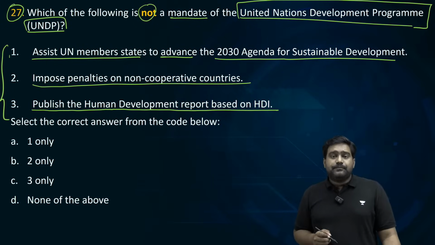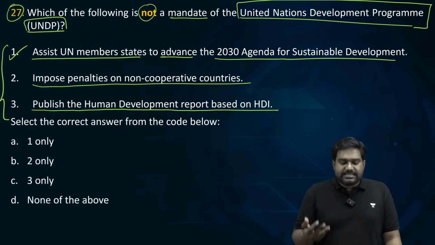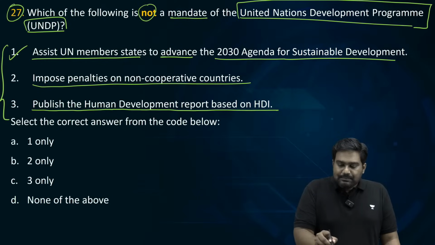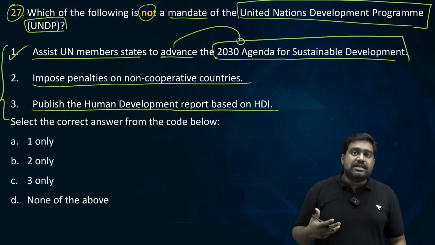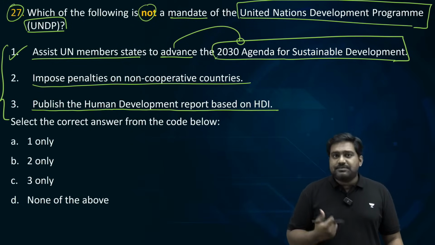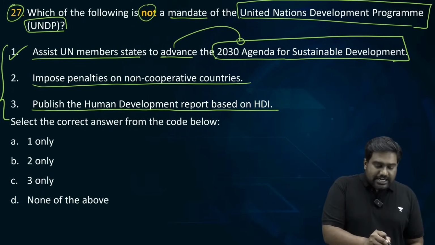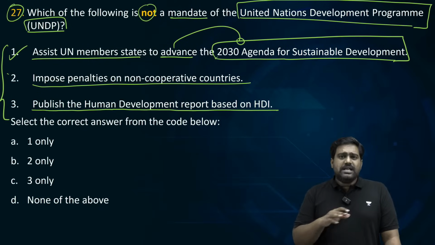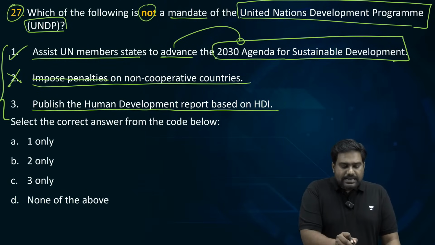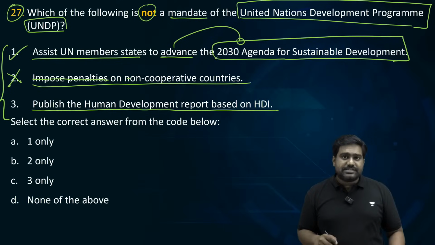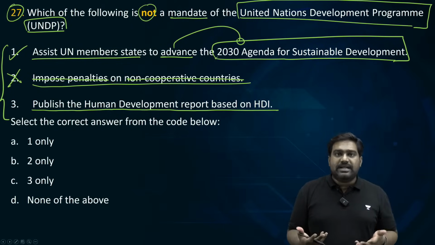Statement 1 is correct. The UNDP does assist the member states in implementing the SDG goals, in trying to achieve the SDG targets. So 1 is absolutely correct. Statement 2 is wrong. UNDP has no powers to penalize a country or impose any kind of penalties on non-cooperative countries. This power is not available to UNDP.